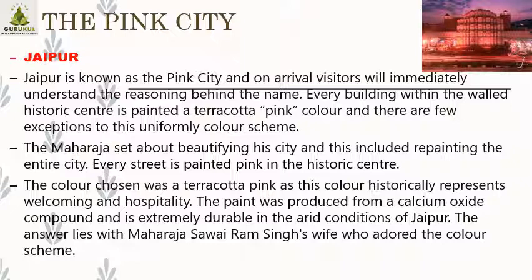Now, why is it pink in color? Why are all the monuments and buildings there, sorry, pink in color? Let's learn this. Jaipur is known as the Pink City, and on the arrival of visitors, we will immediately come to know everything is pink in color here. It is of the same shade. Some exceptions are there, but you can say 95%, 96% of the buildings are of the same shade.